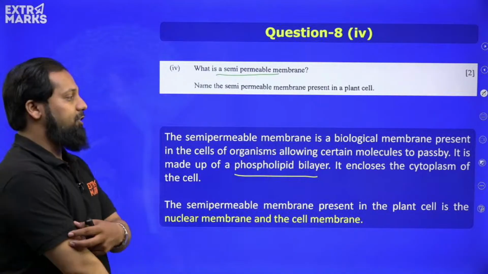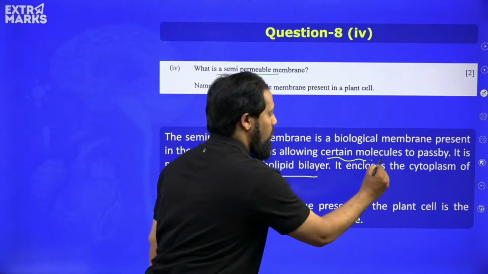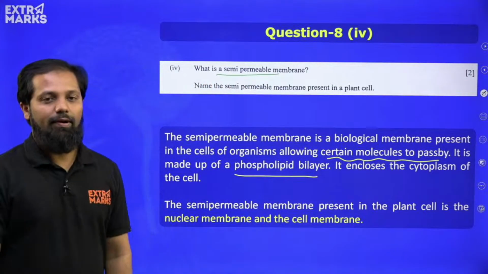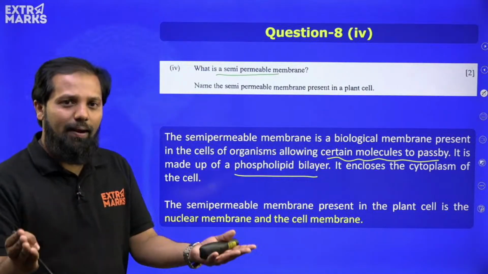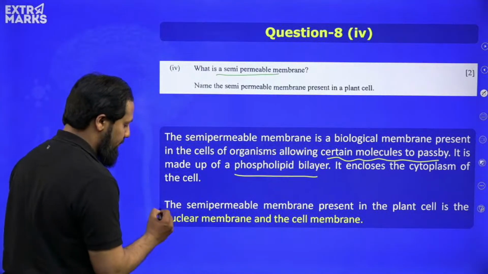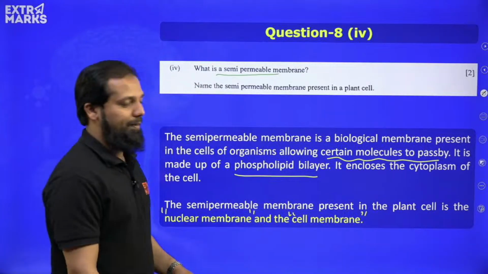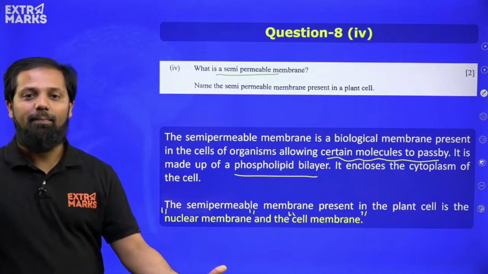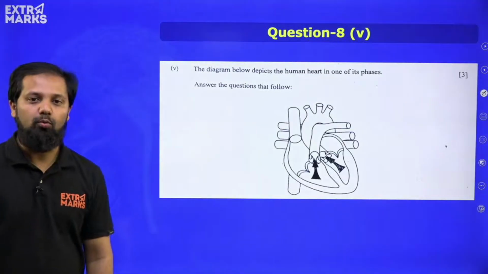It is a biological membrane present in the cells of an organism, allowing certain molecules to pass by. And in a plant cell, it is the plasma membrane or the cell membrane. Also, it can even be the nuclear membrane. Both of them are examples of semi-permeable membrane. If you write this much, you will get 2 marks for it.